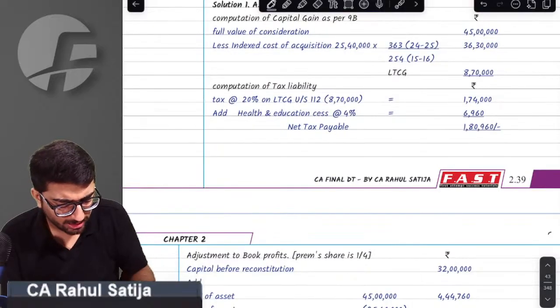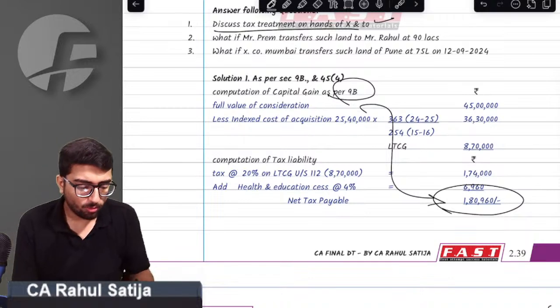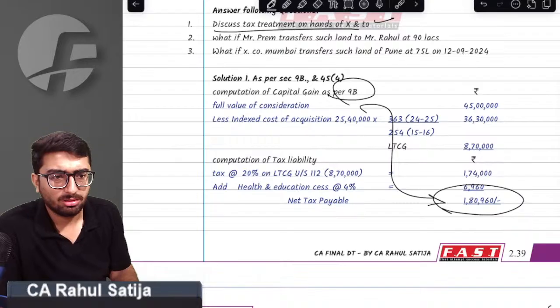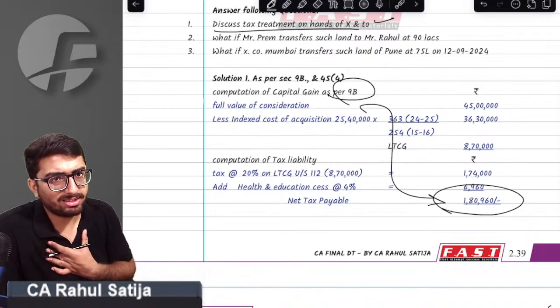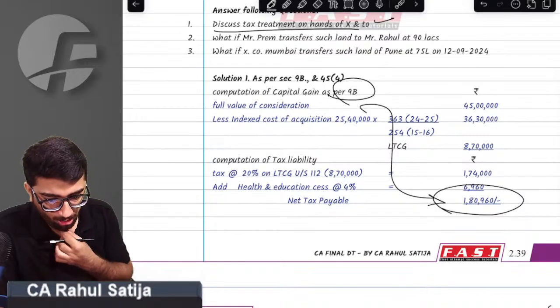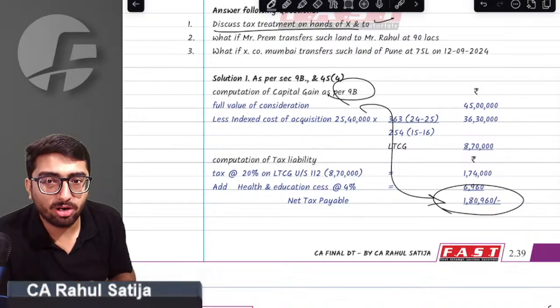This is what this point also says. Net tax payable under Section 9B will be 189.60. Yes, sir, it is correct. We accept that this is correct. Now, the government wants us to think beyond that.